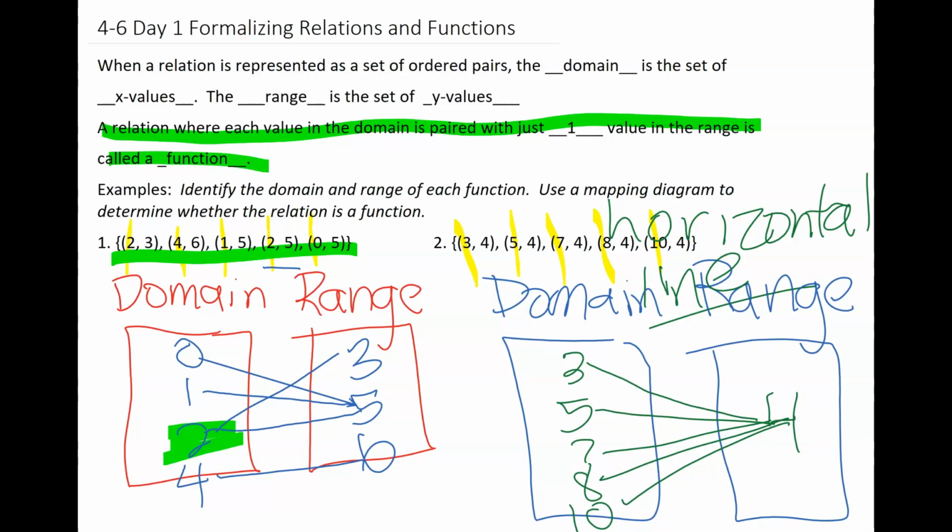Do I have a number 3 matching up with anything other than 4? No. My 5 matches up with 4 only. My 7, my 8, and my 10 are only matching up with the number 4. Therefore, it does follow that every value in the domain is paired with one value in the range. So this one is a function.